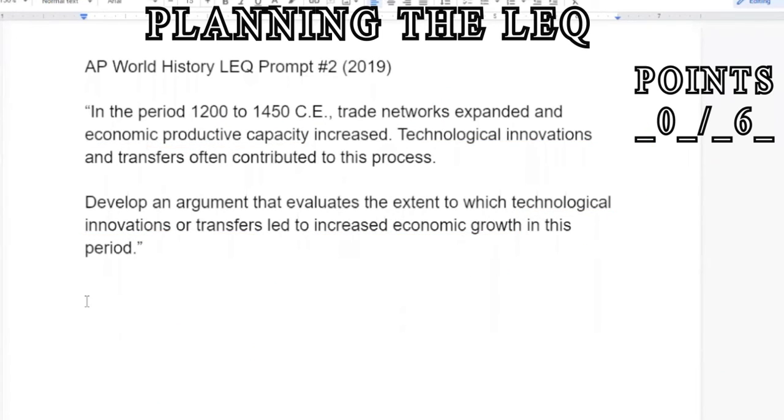All right, so first things first, I'm going to want to do is determine which of the historical thinking skills I want to use to respond to this prompt. Now, I could use any of them. I could use causation. I could use change and continuity over time, which I'm going to write CCOT, or I could use comparison. Now, whichever one of these I use, I'm going to still need to make sure I'm responding to the prompt. But I think what I'll do, which is what most students do, which is, relatively speaking, the easiest one, is I'm going to go ahead and use causation, simply explaining cause and effect, or in the case of trying to get the complexity point, explaining both a cause and an effect. So I'm going to go ahead and just use those.